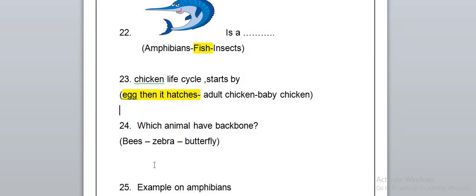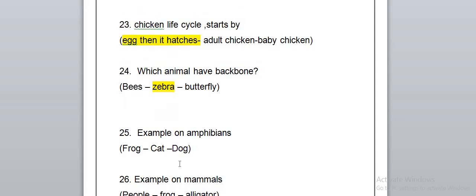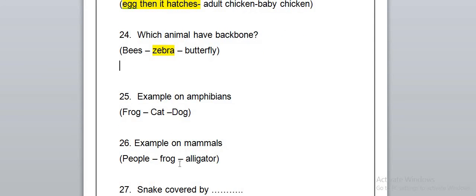Which animal has a backbone? If you look here, you will find that we have 2 insects, the bee and the butterfly. So the zebra will have the backbone. Which is an example of an amphibian?